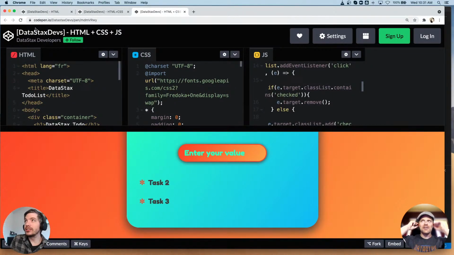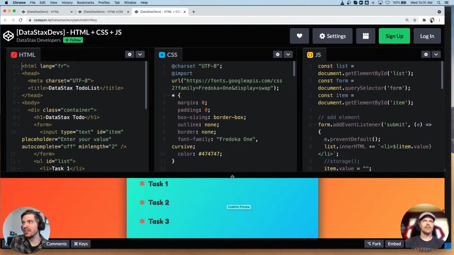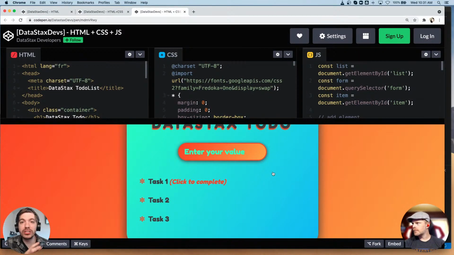Now, if I refresh this page, though, all of our tasks are back. And even if I entered a new thing, it would be gone. Because we're not actually storing any of this information long term, right?